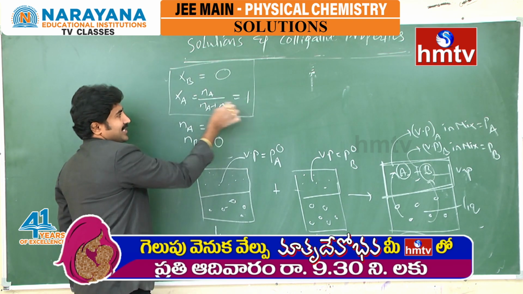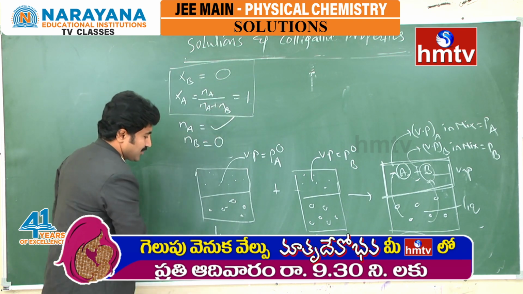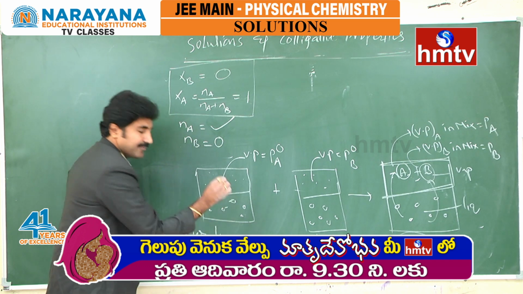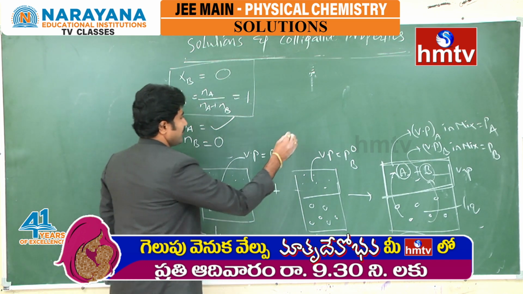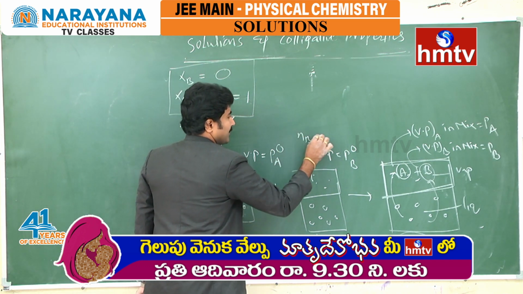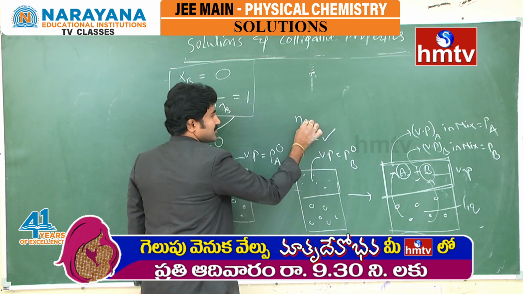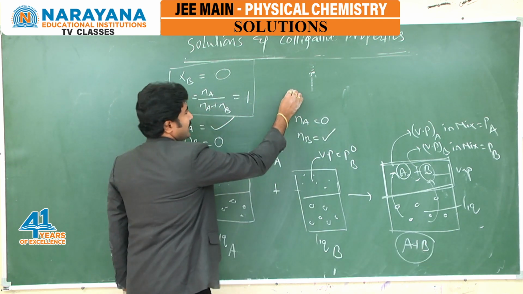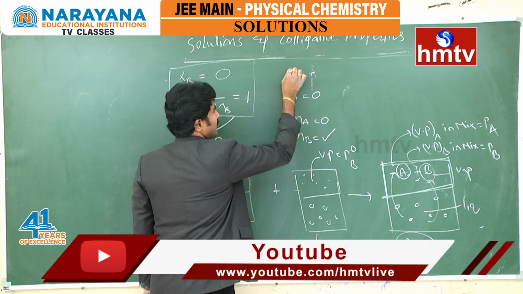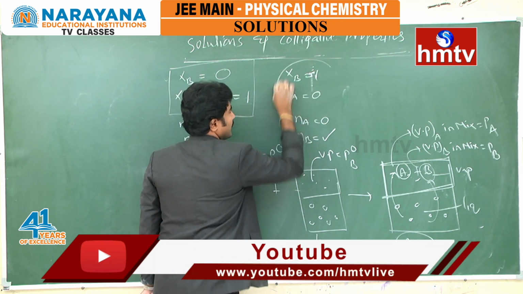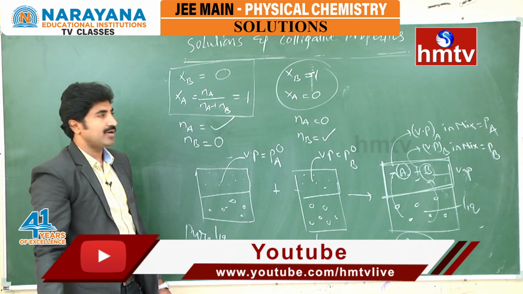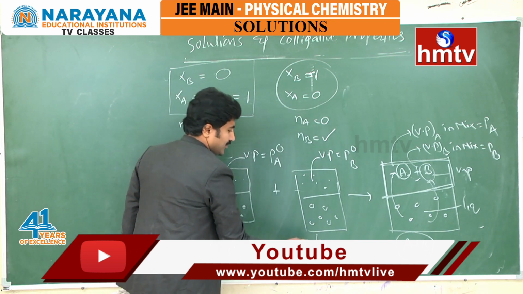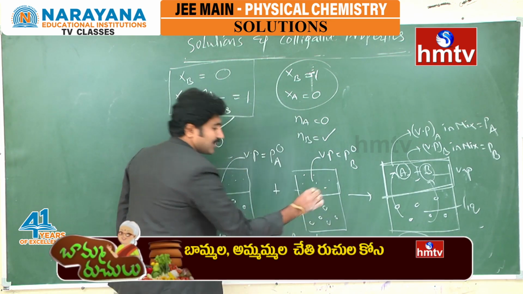Whenever XA is equal to 1 and Xb is equal to 0, this is pure liquid A. Similarly, whenever only B moles are there and A moles are 0, then XA is equal to 0 and XB is equal to 1. Whenever XB is equal to 1 and XA is equal to 0, that is called pure liquid B.